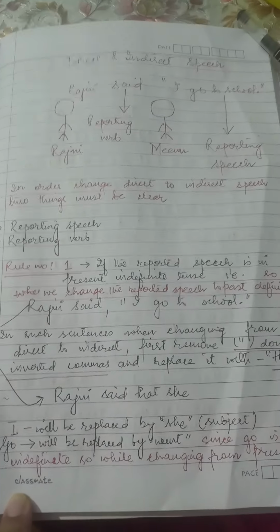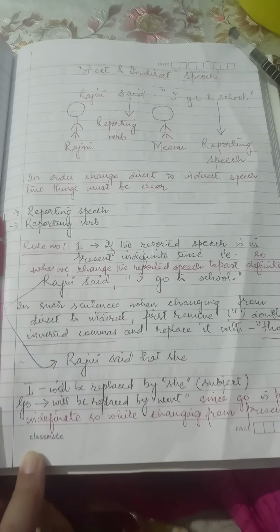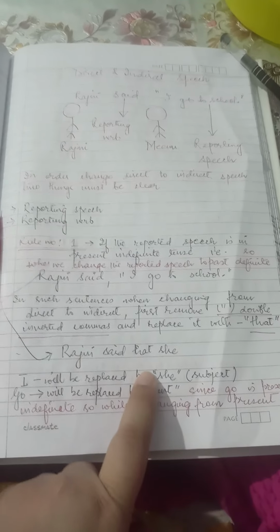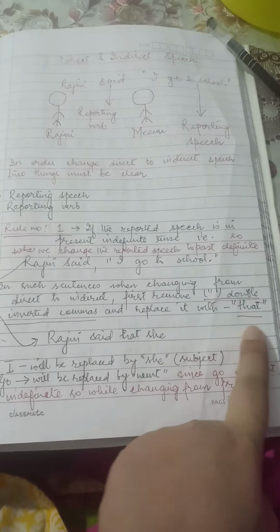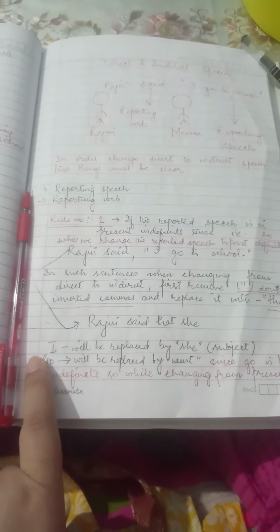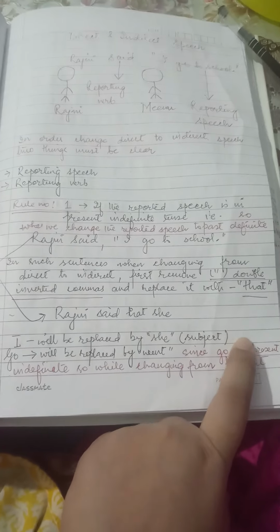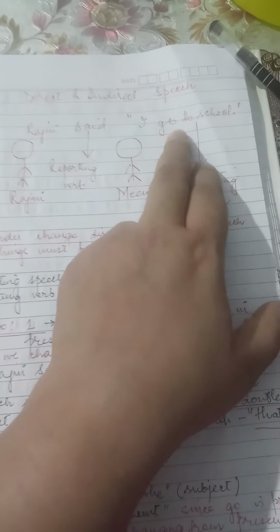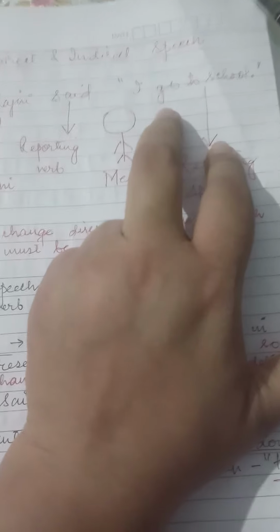Now, as I have written, the sentence was, Rajni said, "I go to school." Rajni said that. Now the double inverted commas are replaced by "that". I will be replaced by she. She is the subject. We are talking about Rajni, and in the above sentence, Rajni is also talking about herself. So I will be replaced by she.